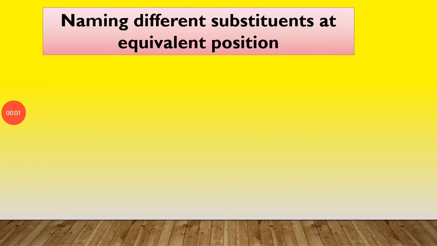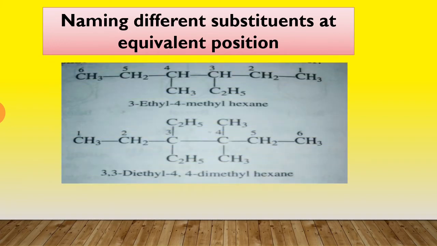Next, naming different substituents at equivalent positions. If there are different alkyl substituents at equivalent positions, the numbering of the parent chain is done in such a way that the alkyl group that comes first in alphabetical order gets the lower number.